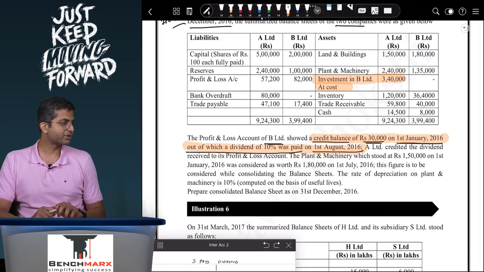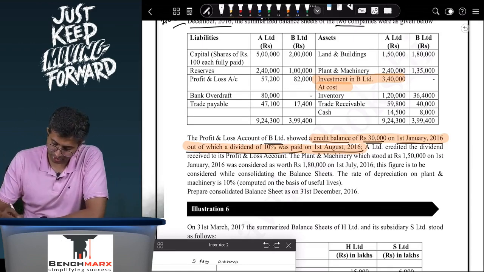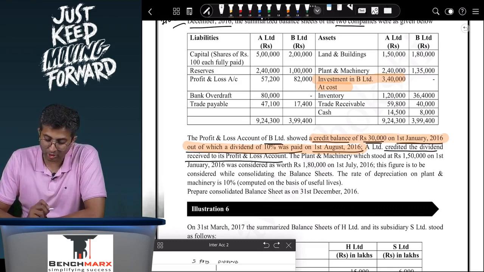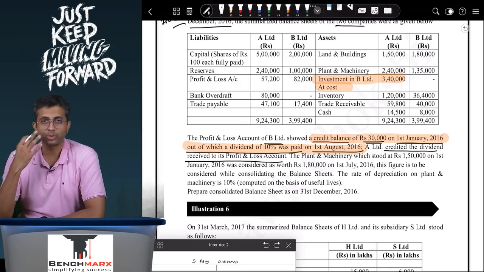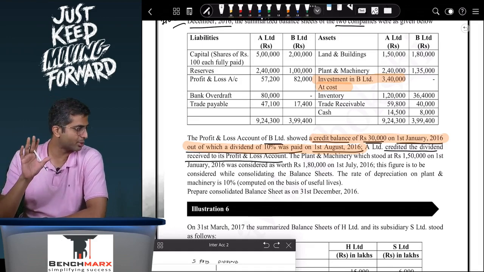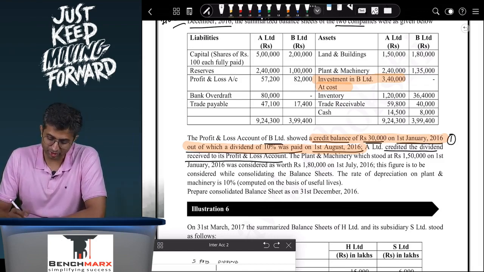You have to identify whether it is a dividend paid out of pre-acquisition profits or post-acquisition profits. A credited the dividend received to its profit and loss account. Acha. So whether A has done the correct treatment or not depends on whether you identify this dividend to be pre-acquisition or post-acquisition. So this is the first adjustment in this question, the dividend adjustment.